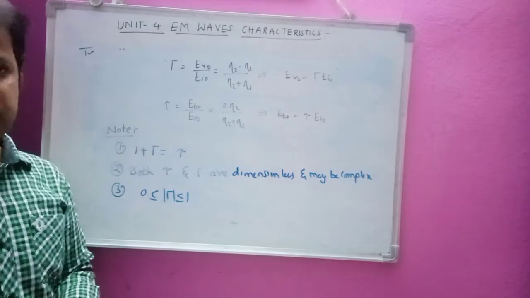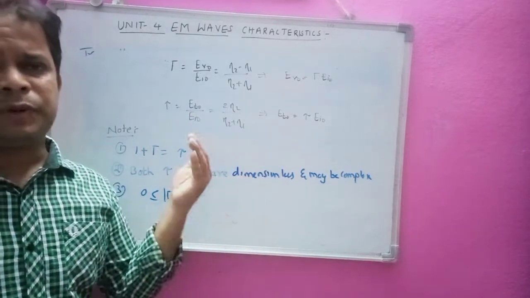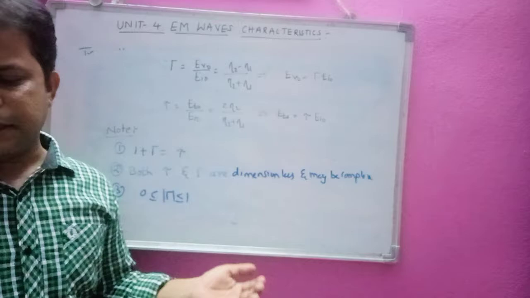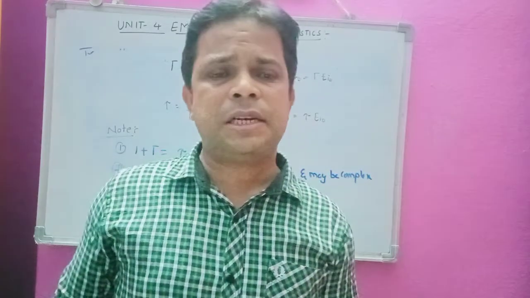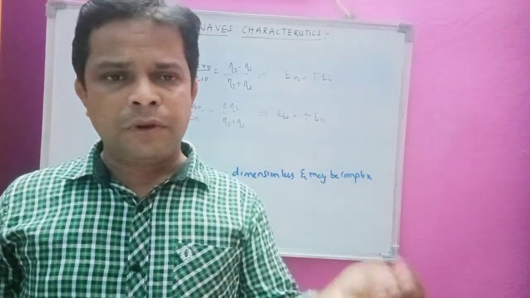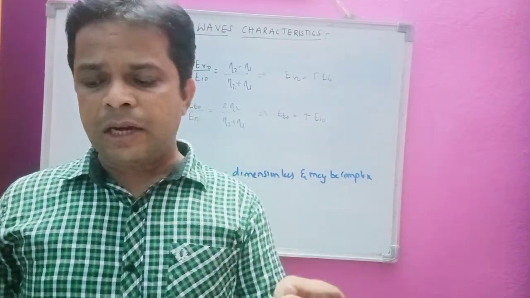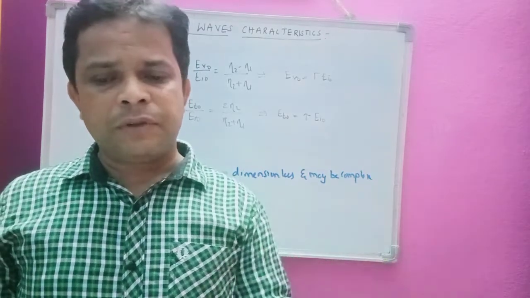Okay, now depending upon this gamma and tau, let us consider some special cases. As we have considered medium 1 and medium 2, we have not considered whether medium 1 is free space or conductor or dielectric. Now by taking the values of sigma, we can decide what medium 1 and medium 2 are.